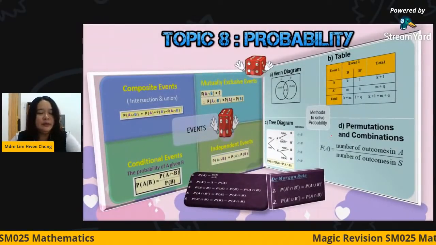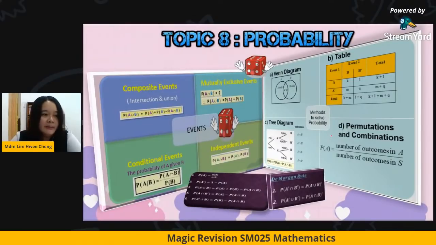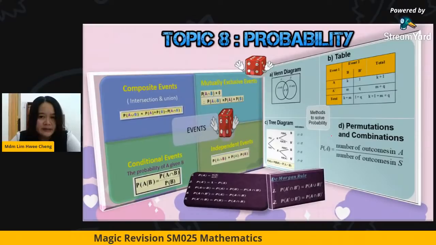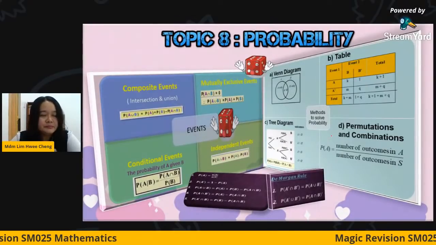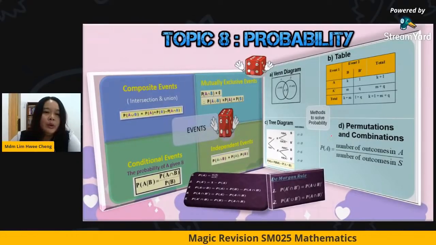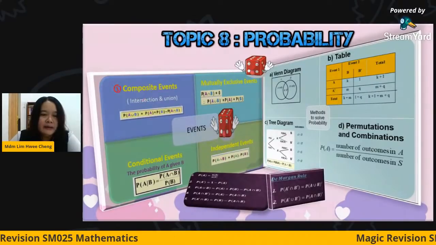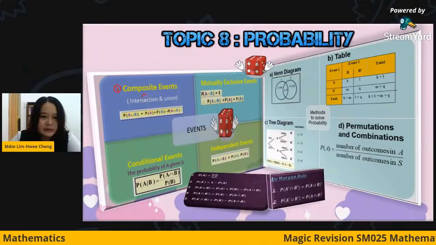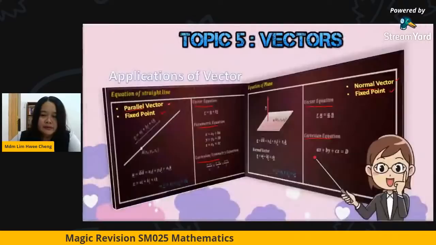Just now we said that we estimate that for chapter 8, around 6% of the questions will come out. Okay, so I just make a summary of this chapter. For chapter 8, you have to know what is meant by a composite event, how to find the intersections and how to find the union.